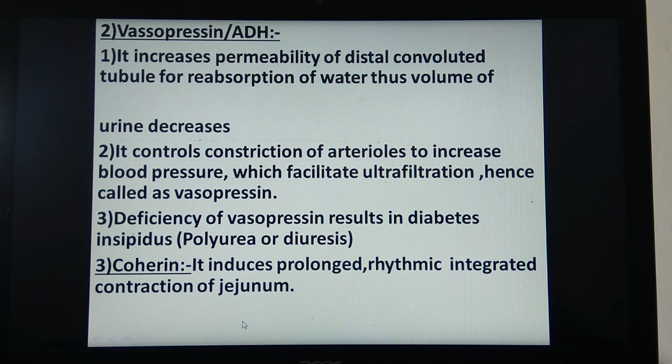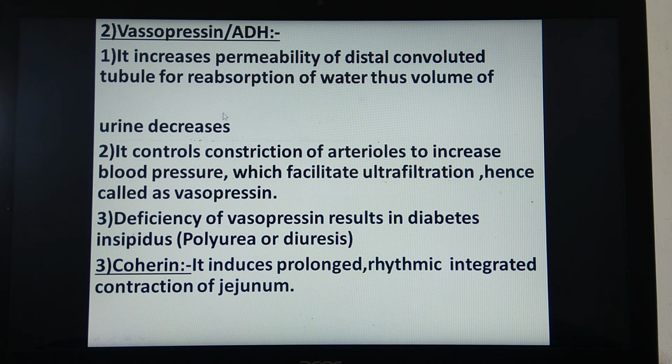Second one is vasopressin, also called ADH. It increases permeability of the distal convoluted tubule for reabsorption of water. Thus the volume of urine decreases. So in short, remember that as it increases permeability of the distal convoluted tubule for reabsorption of water, more and more water will be reabsorbed and given back to the body for its reuse.